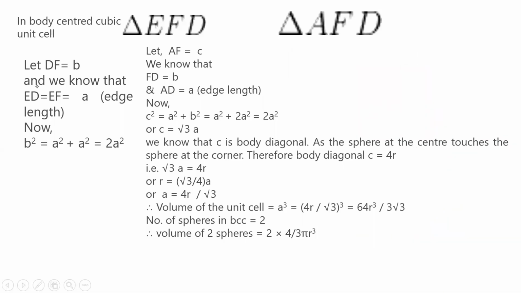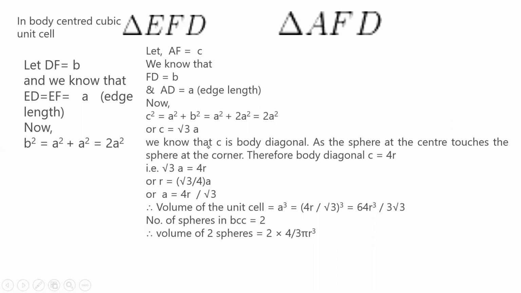From this, what you have to derive: from triangle EFD and triangle AFD, we know AF is equal to C. We know that FD is equal to B. And also we know that ED is equal to EF is equal to H length. That is, C square is equal to A square plus B square, or C square is equal to A square plus 2A square, because B is equal to A. So C square is 3A square, so C is equal to root 3 A.